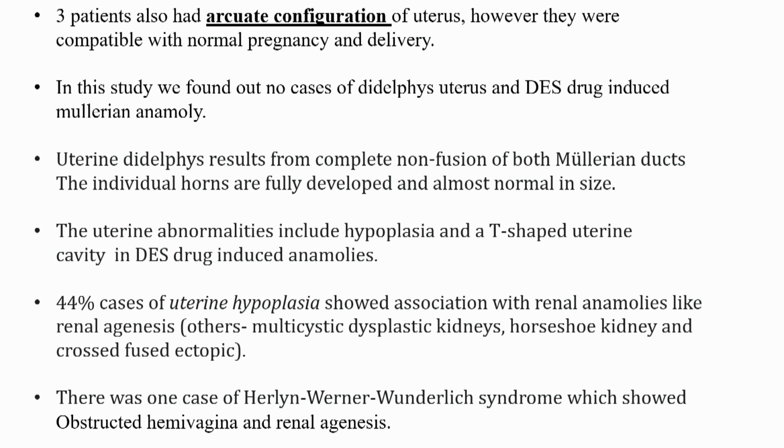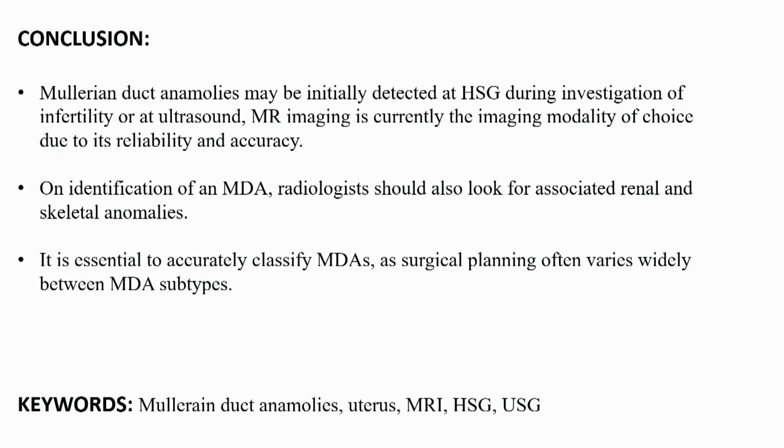To conclude, the Mullerian anomalies may be initially detected at HSG during investigation of infertility or at ultrasound. MR imaging is currently the imaging modality of choice due to its reliability and accuracy. On identification of MDA, radiologists should also look for associated renal and skeletal anomalies. It is essential to accurately classify Mullerian duct anomaly, as surgical planning often varies widely between the Mullerian duct anomaly subtypes, and these are the references. Thank you.